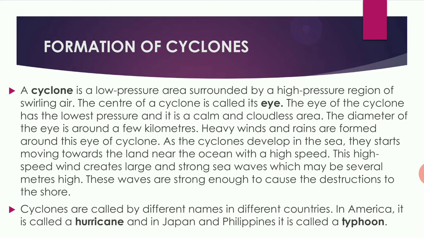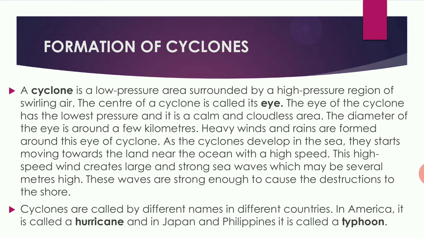So a cyclone is a low pressure area surrounded by a high pressure region of the air, and the center of the cyclone is called the eye. The eye of the cyclone has the lowest pressure, and it is a calm and cloudless area. The diameter of the eye is around a few kilometers. Heavy winds and rains are formed around this eye.